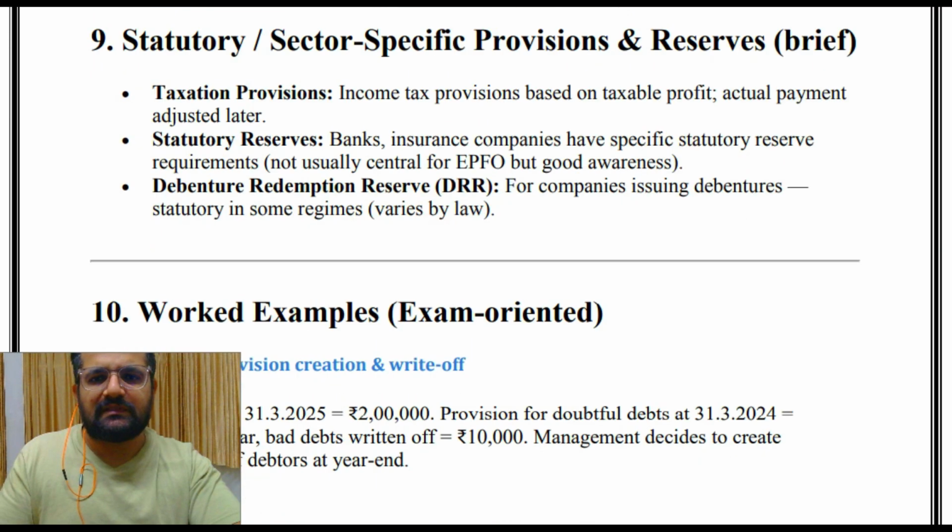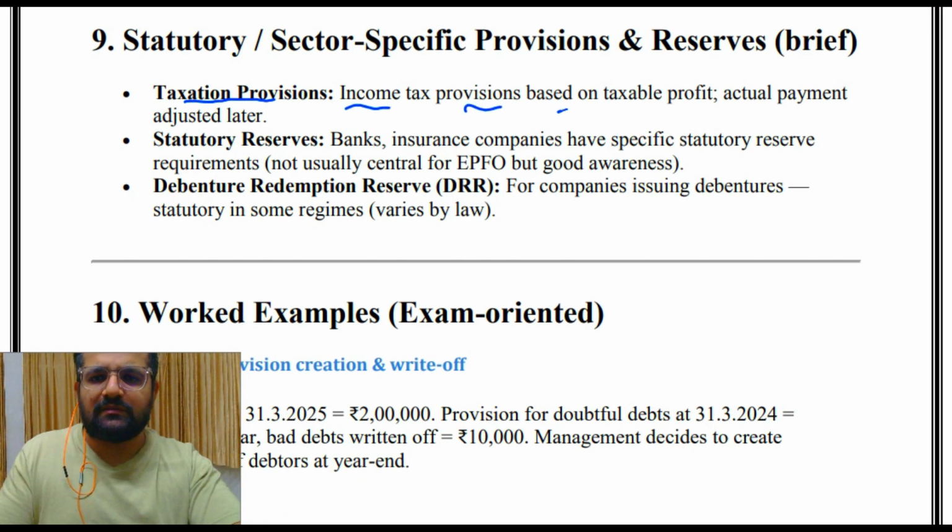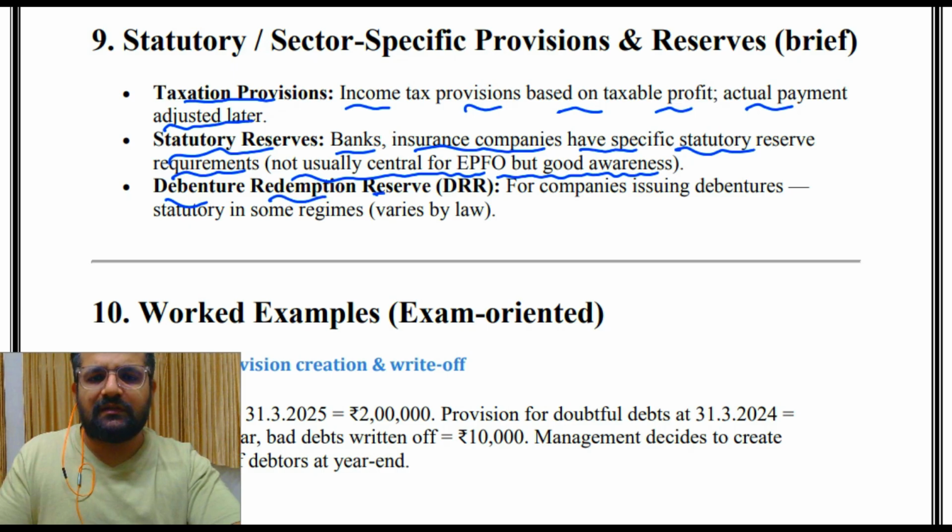Statutory sector specific provisions and reserves. Taxation provision: income tax provision is based on taxable profit, actual payment adjusted later. Statutory reserve: banks and insurance companies have specific statutory reserve requirements. Debenture redemption reserve is for companies issuing debentures, statutory in some regimes.